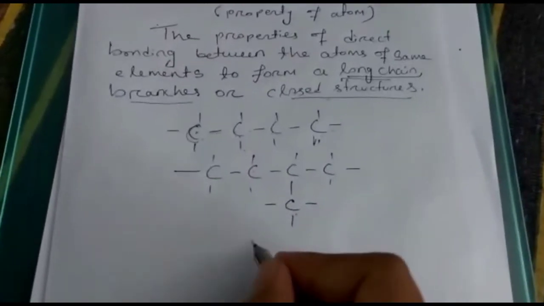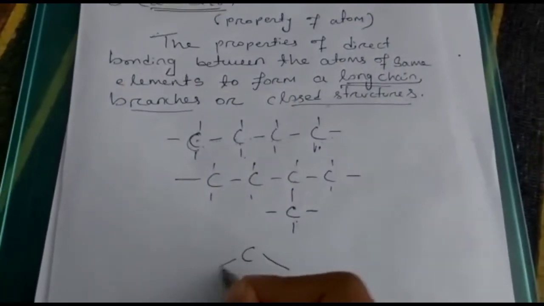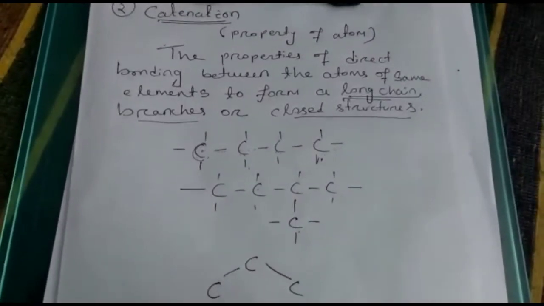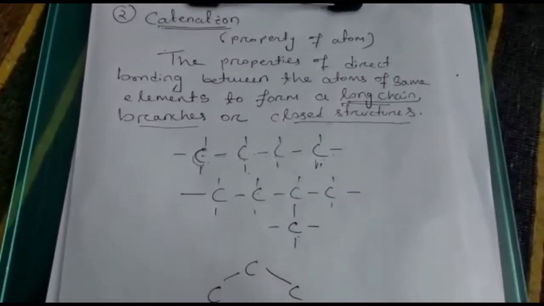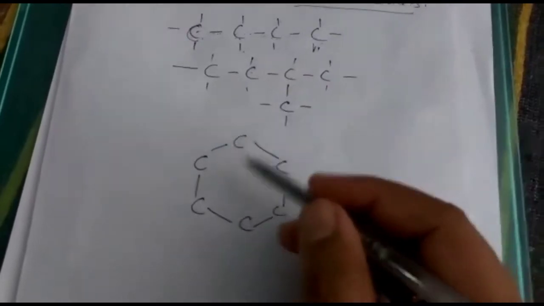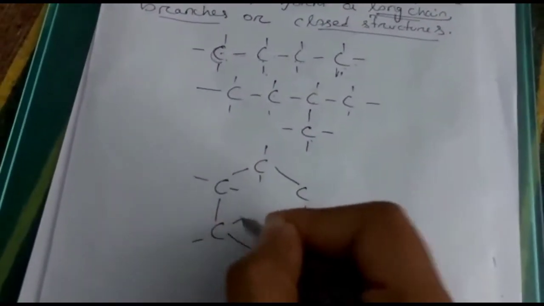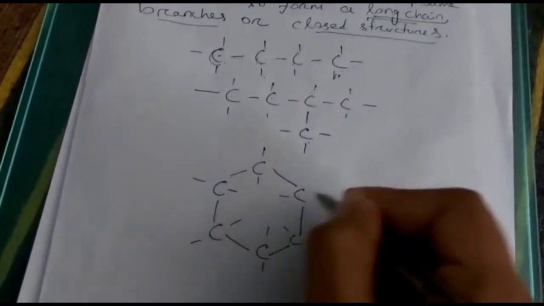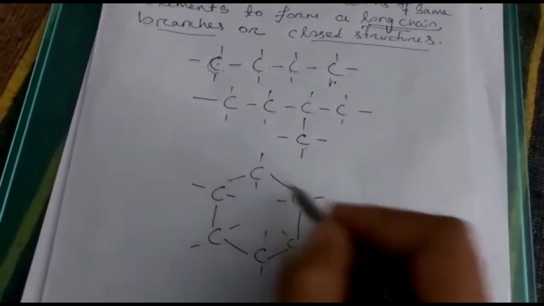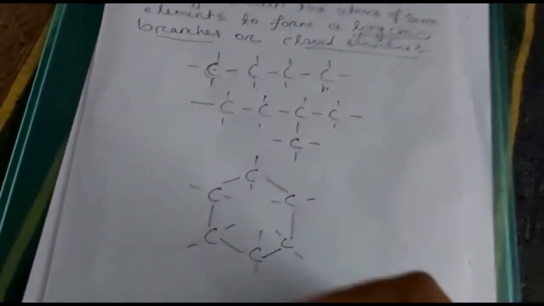So it is the branch structure. Closed structure, how can we draw? See, this one is the closed structure. Within the carbon and carbon, we can draw any closed structure. It is generally a hexagonal structure. So see, here the valencies, these are vacant. In each carbon, you can connect only 2 things, as each and every carbon is connected with 2 carbons. It is a closed structure.